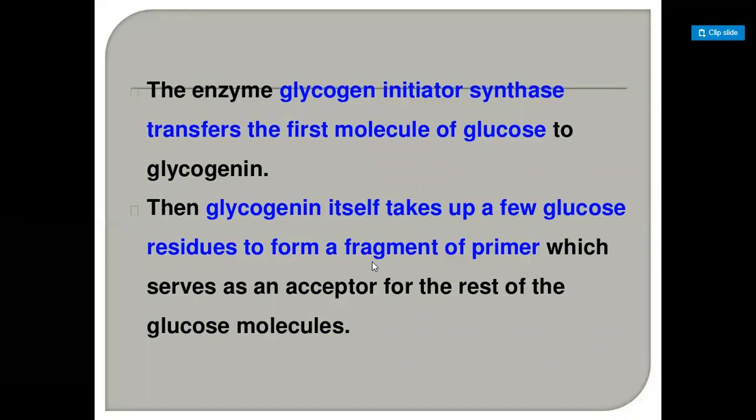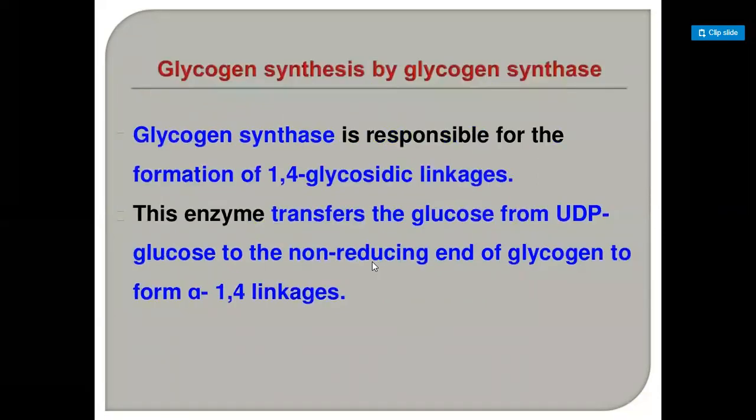Then glycogenin itself takes up a few glucose residues to form a fragment of the primer, which serves as the acceptor of the rest of the glucose molecules. Glycogen synthesis by glycogen synthase: glycogen synthase is responsible for the formation of the 1,4-glycosidic linkage. This enzyme transfers the glucose from UDP glucose to the non-reducing end of the glycogen to form alpha 1,4 linkages.